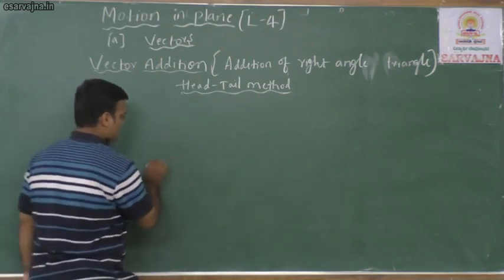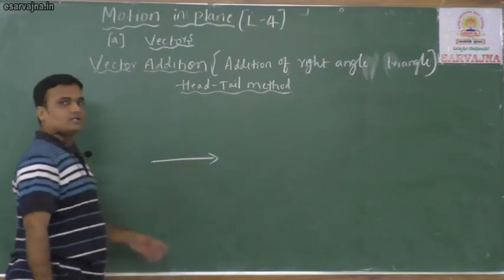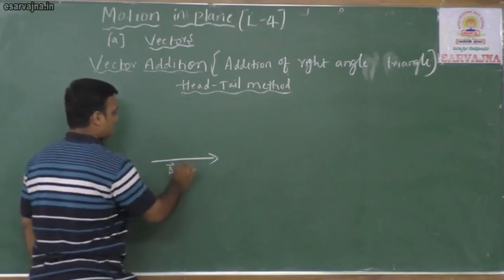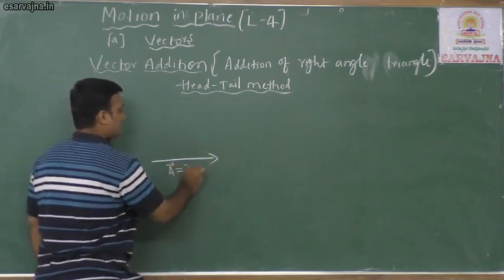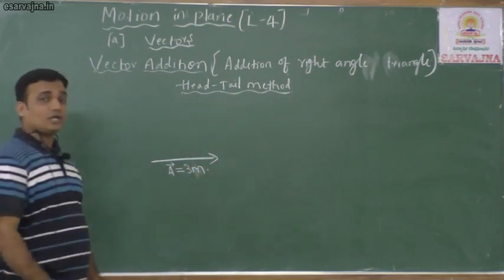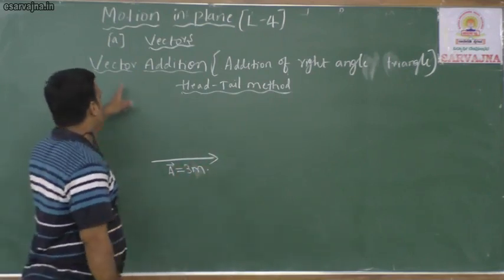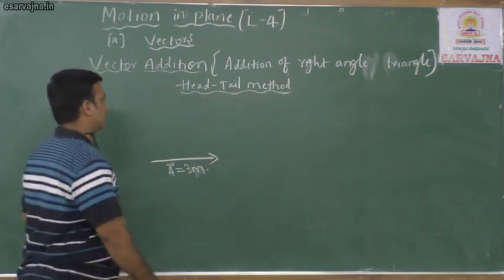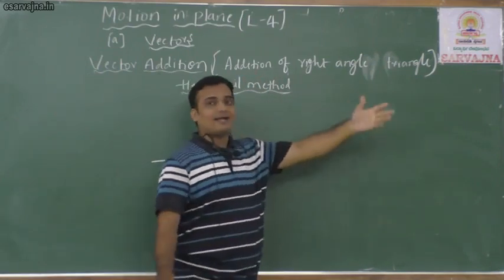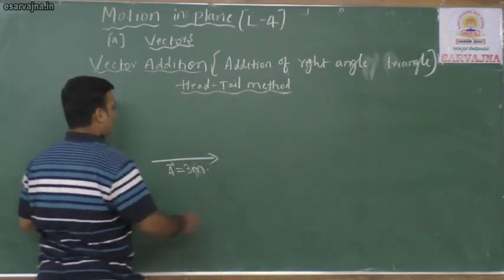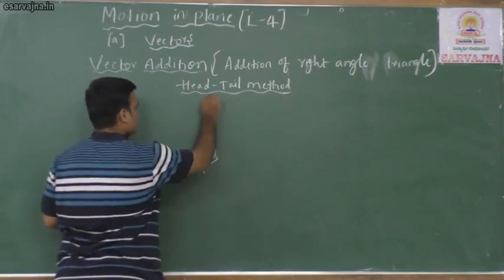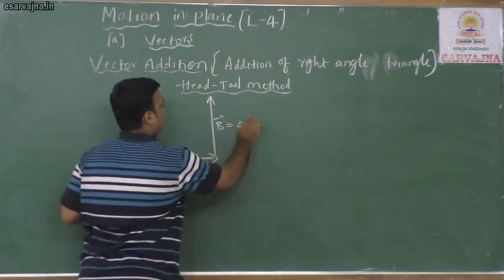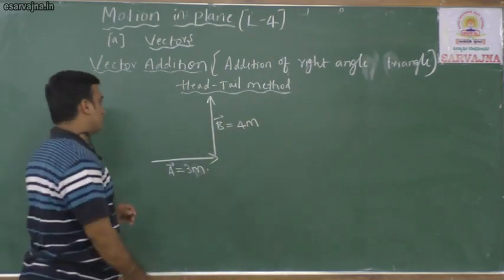Draw a vector A. Suppose this is vector A of 3 meter. Okay, how to add these two vectors? By the head and tail method. Of course, we are adding in a right angle triangle. One more vector I am going to draw. This is vector B, whose magnitude is 4 meter.